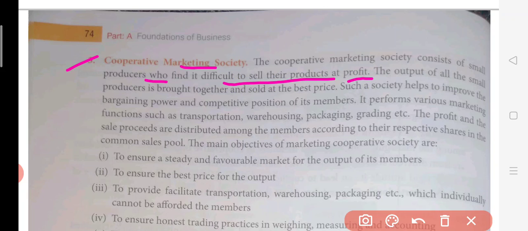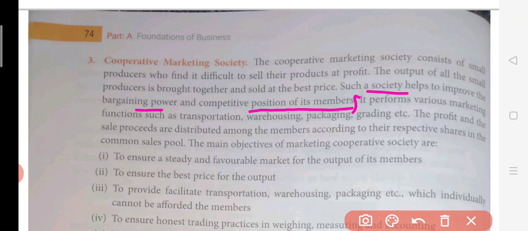Okay, so here the output of all the small producers is brought together. What they are doing here is bringing all the producers' manufactured goods to one place and selling them at the best price. So they will be getting the best price. Now such a society helps to improve the bargaining power and competitive position of its members. I already told you about this.